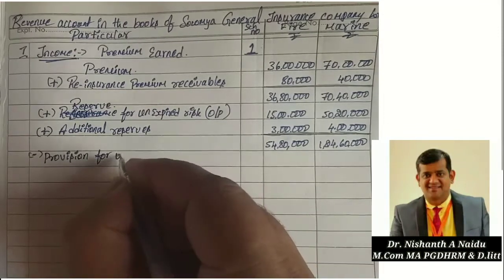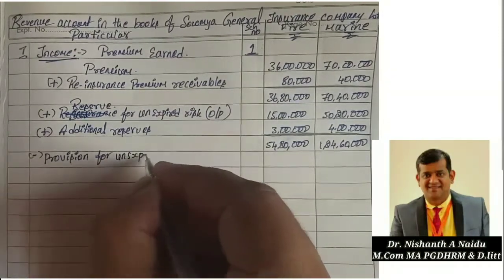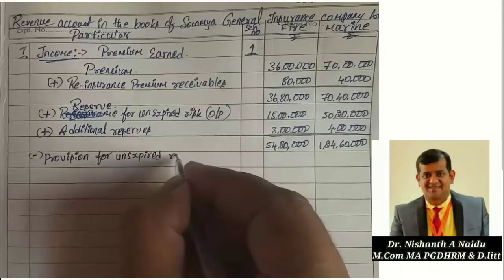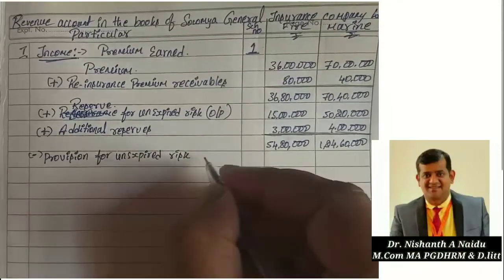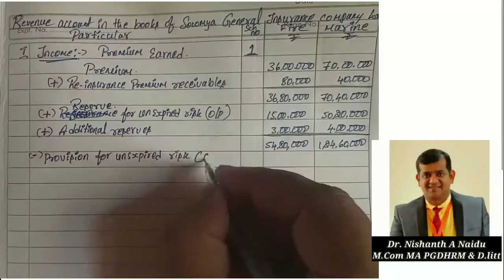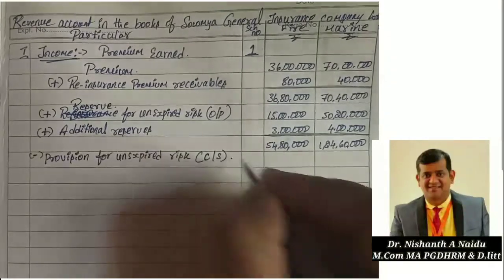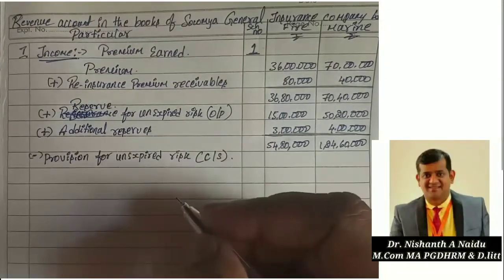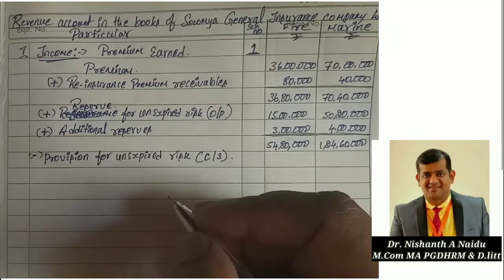How much is the provision for unexpired risk closing balance? Is that given? No, right?